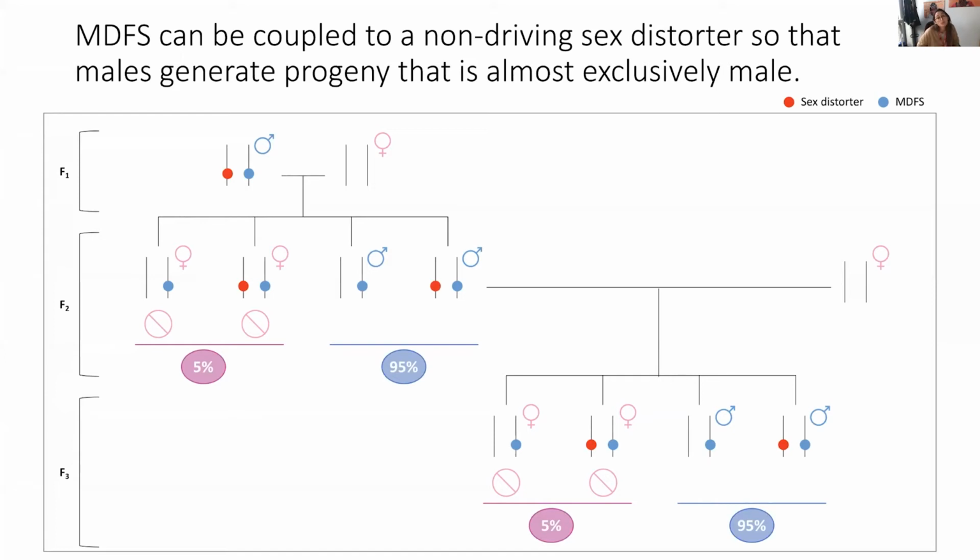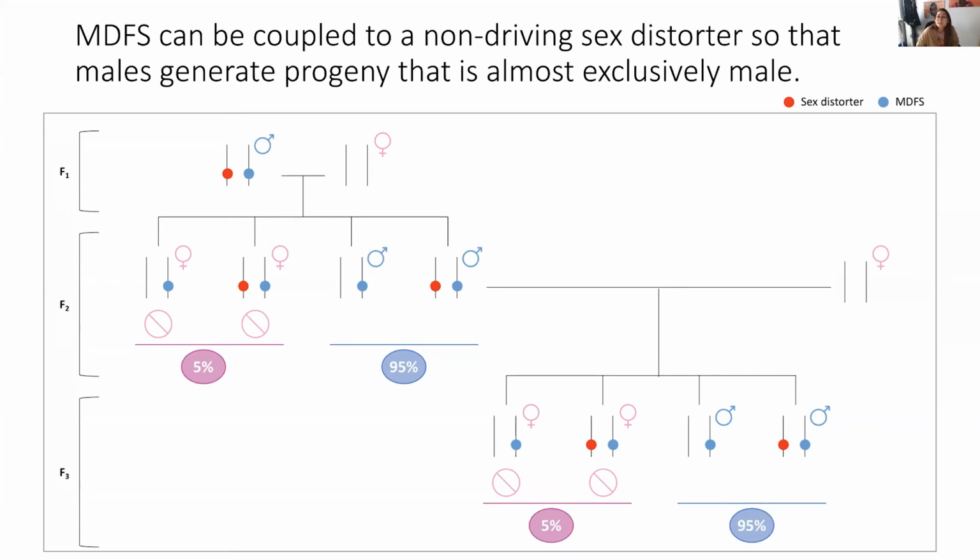So note that the sex distorter does not change the activity of the MDFS allele. It still drives in the progeny and is inherited at 100% frequencies. The females inheriting it are still sterile. The only difference is that these females now represent a much smaller proportion of the progeny, 5% as opposed to 50%. So we have a bigger proportion, 95%, of males now that don't bite and don't transmit the disease, that can, however, pass on this gene to future generations, potentiating the spread of the MDFS.